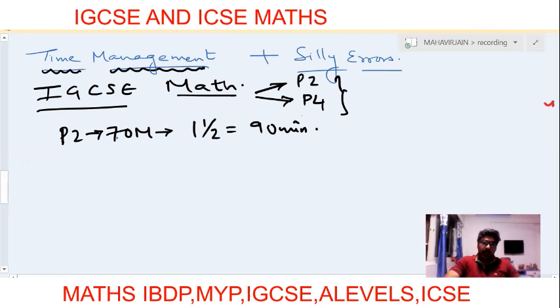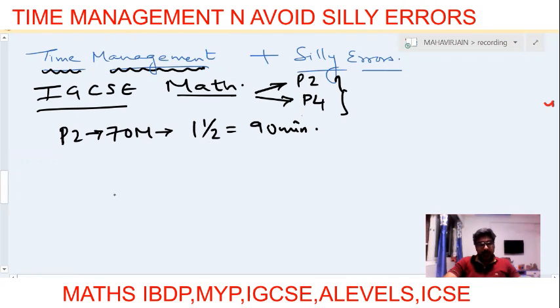Let's see. 70 marks, 90 minutes paper. What do I aim to do? For 1 mark, how much time do you get? You can just divide 90 by 70, and you will get around 1.28 minutes, right?